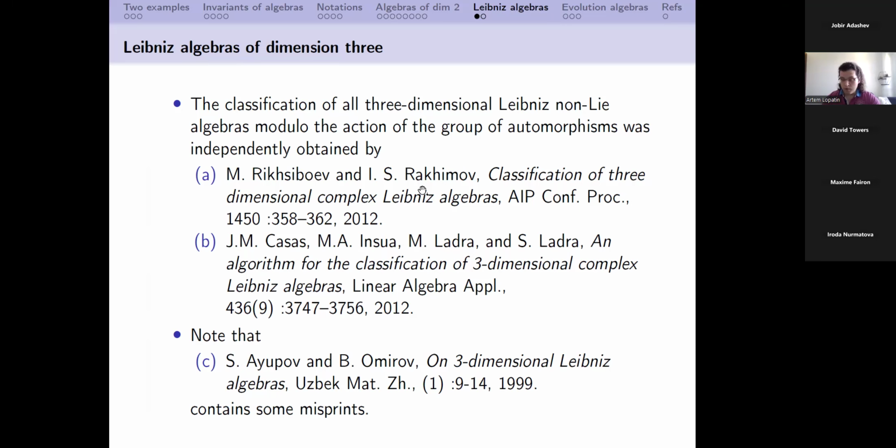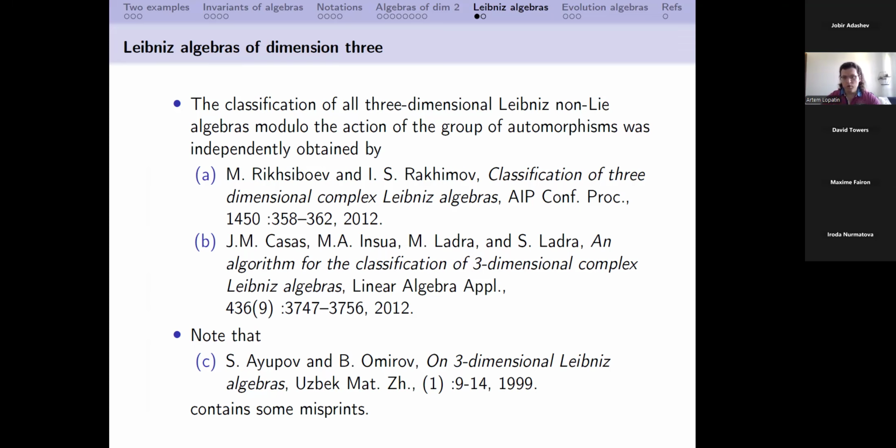In our paper with Ivan Kaygorodov, we finished this classification and proved that our classification is equivalent to this classification. Equivalent here means we explicitly showed, for each algebra from one classification, a change of the basis to obtain some algebra from another classification.